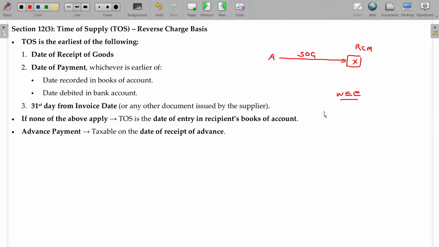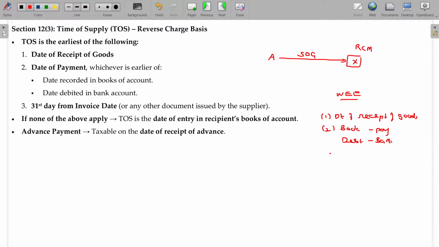Number 1, date of receipt of goods. When you receive the goods will be the one date. Another one is the payment date. In case of payment, as per the books, payment or debit in your bank account, between these two, whichever is earlier will be taken.